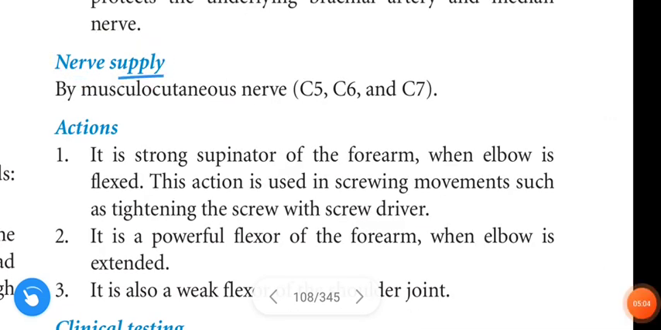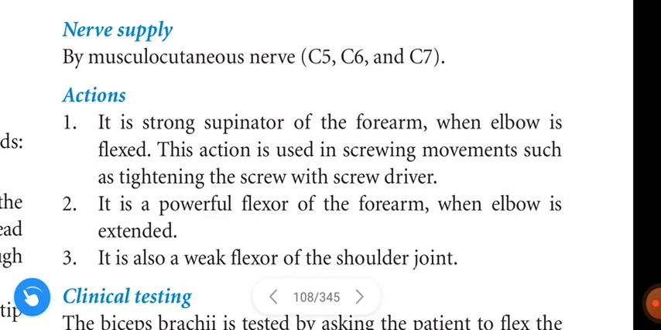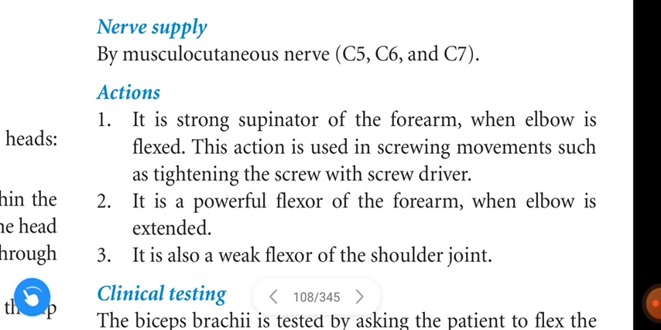Now, nerve supply of biceps brachii is by the musculocutaneous nerve, C5, C6 and C7. Actions. It is a strong supinator of the forearm when the elbow is flexed. This action is used in screwing movements such as tightening a screw with a screwdriver.